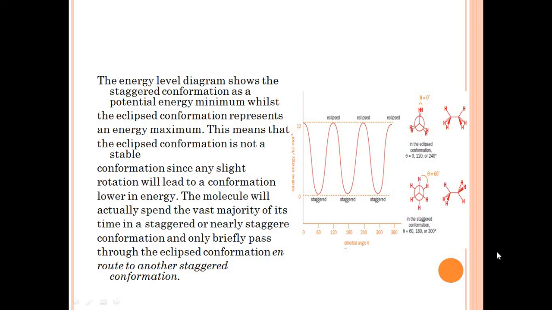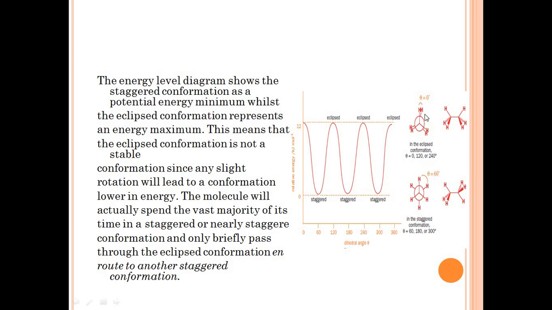If the two carbon atoms continuously rotate, they change their rotation angle every time. They may attain rotation angles of 120 degree, 180 degree, 240 degree and 300 degree.